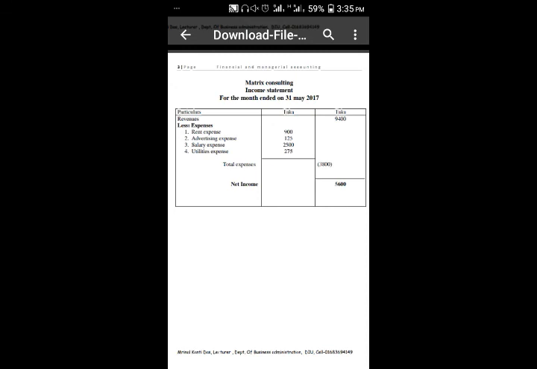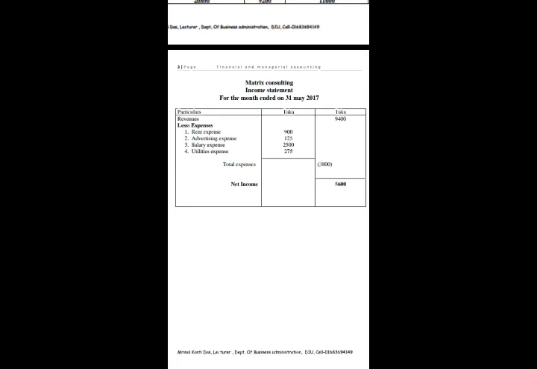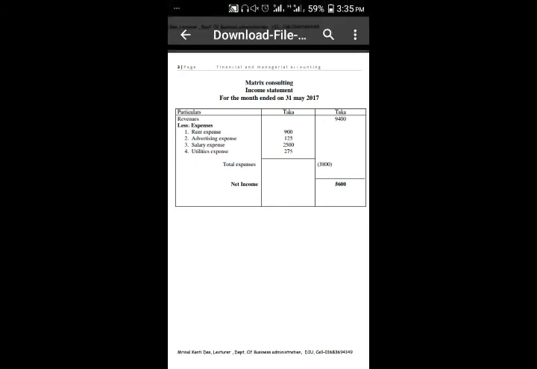Here Matrix Consulting Company's revenues are 9,400 taka. Expenses are rent expense 900 taka, advertising expense 125 taka, salary expense 2,500 taka, utilities expense 275 taka. Total expenses after summarizing we should write on the right side of taka.